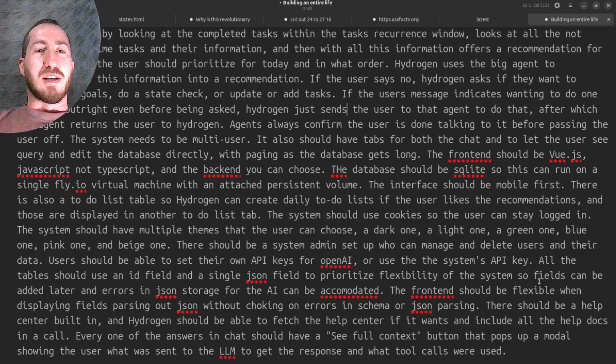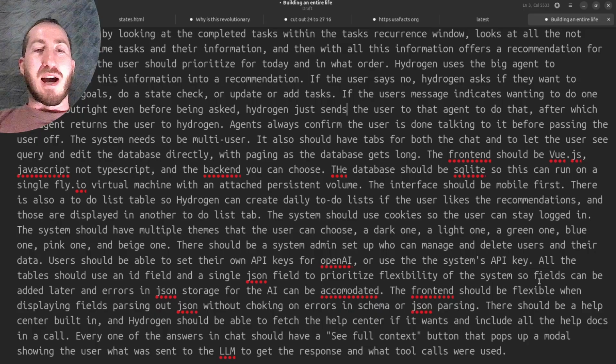There is also a to-do list table, so Hydrogen can create daily to-do lists if the user likes the recommendations, and those are displayed in another to-do list tab. The system should use cookies so the user can stay logged in. The system should have multiple themes that the user can choose, a dark one, a light one, a green one, blue one, pink one, and beige one. There should be a system admin set up who can manage and delete users and their data. Users should be able to set their own API keys for OpenAI or use the system's API key.